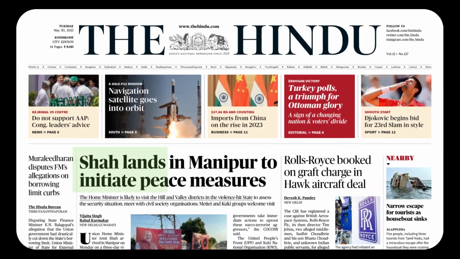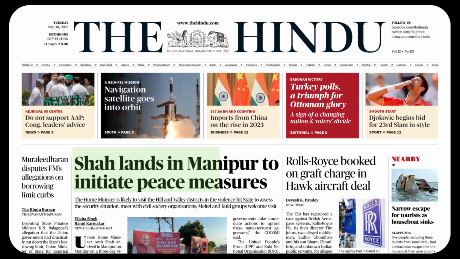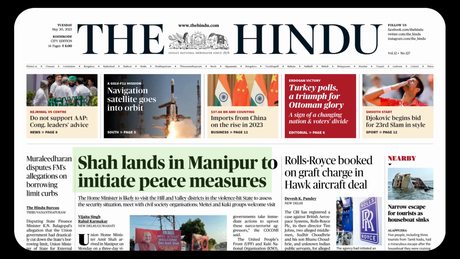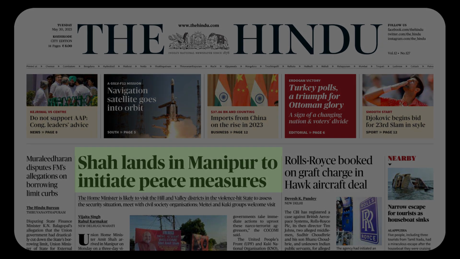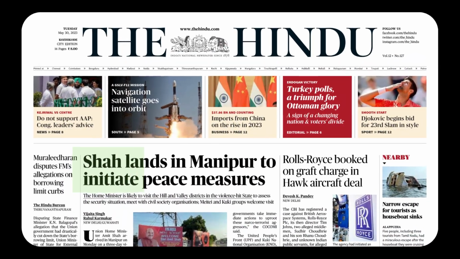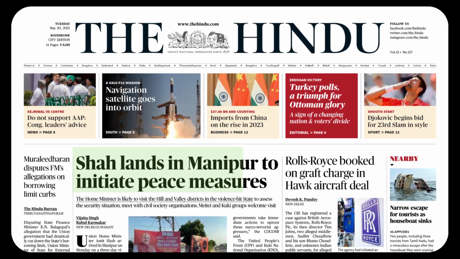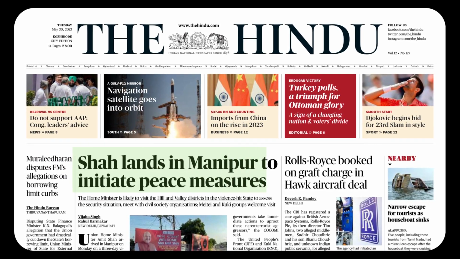Initiates what? Peace measures. Peace is a beautiful noun, P-E-A-C-E. Peace: freedom from war and violence. Then comes a very important word in terms of its pronunciation, M-E-A-S-U-R-E. Measure. That is a very interesting sound. Measure. Shah lands in Manipur to initiate peace measures.